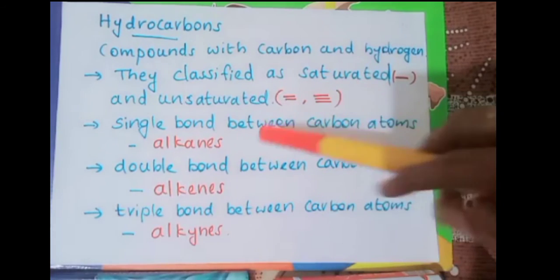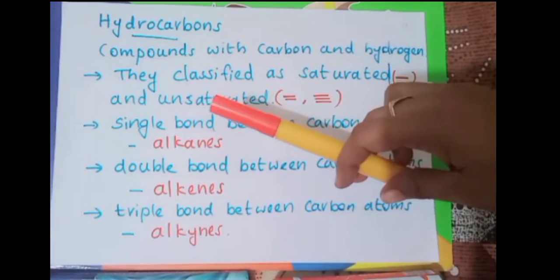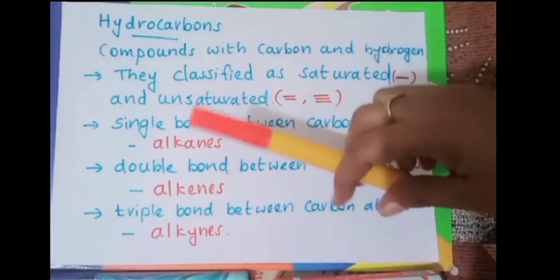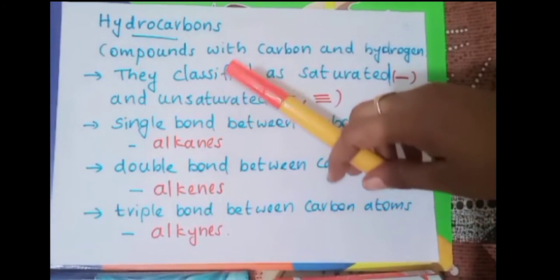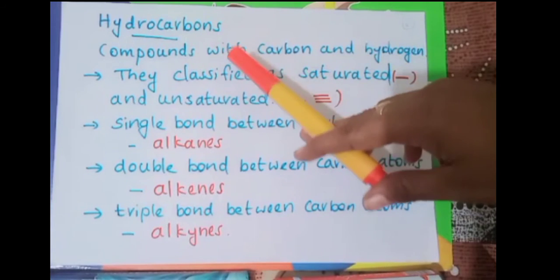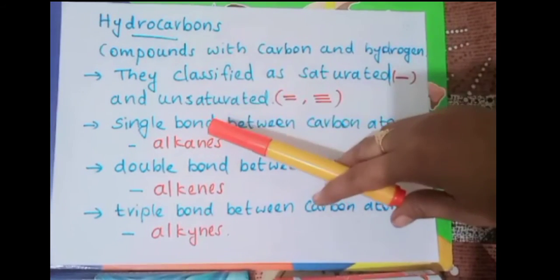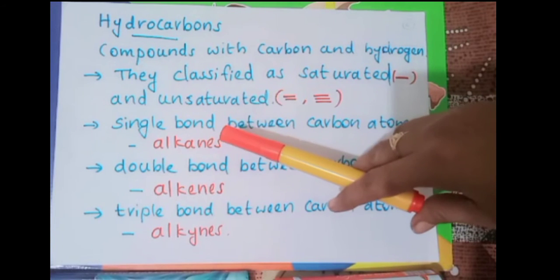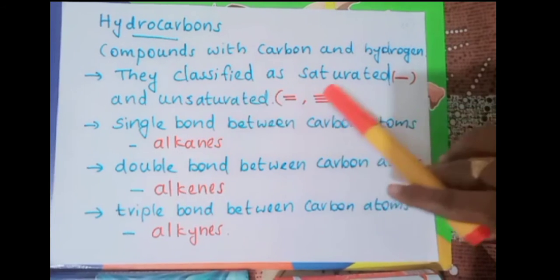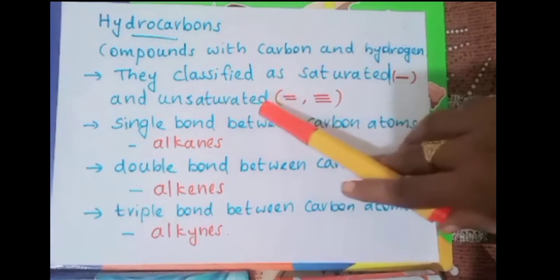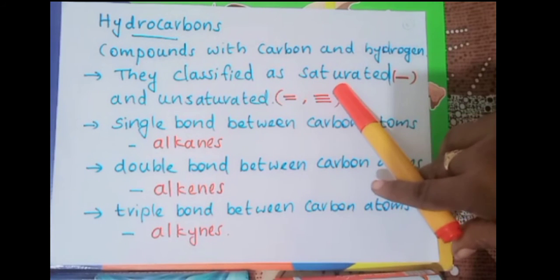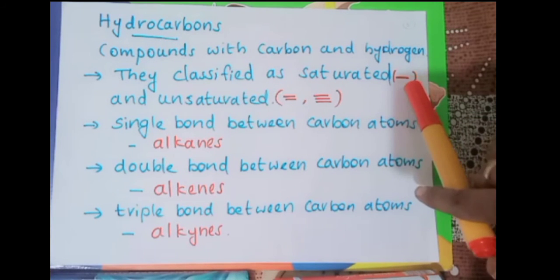Okay. Next we are studying in detail the compounds formed by carbon and hydrogen, and they are called hydrocarbons. They are classified depending upon the type of bond present. How are they classified? Saturated and unsaturated hydrocarbons. Saturated means it contains only single bonds.